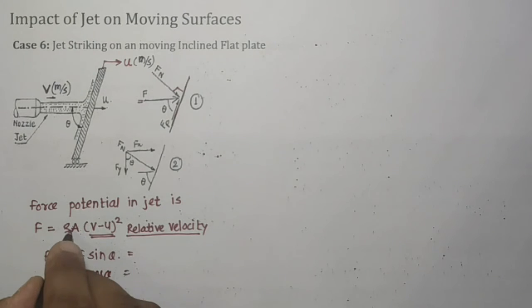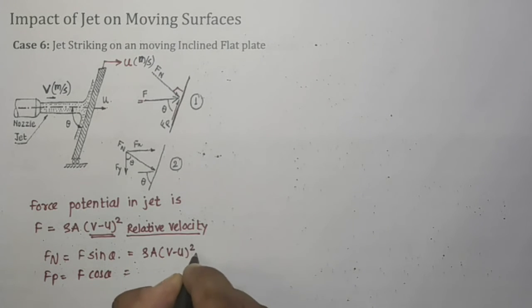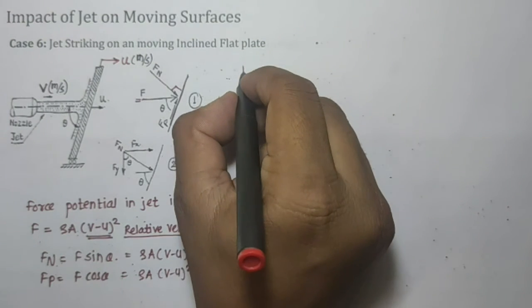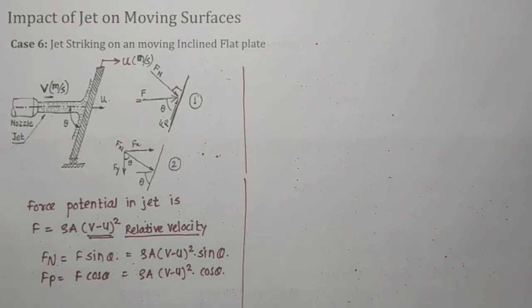If we put this value of F in this equation, it will be rho A (v minus u) squared into sin theta and rho A (v minus u) squared into cos theta. So these two values are the normal force and the parallel force.